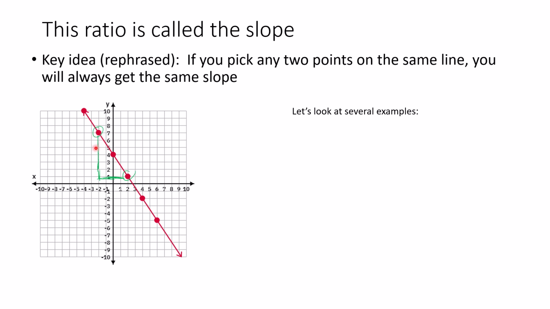So I move 1, 2, 3, 4, 5, 6 spaces. And so I'll say that is 6, but I'll make it negative because I was going down. And then going over 1, 2, 3, 4. So I went down 6 spaces for 4 spaces to the right, and I can simplify that fraction. That fraction simplifies to -3/2.